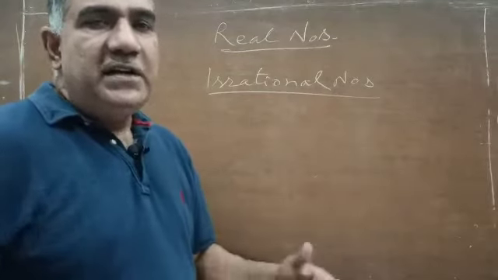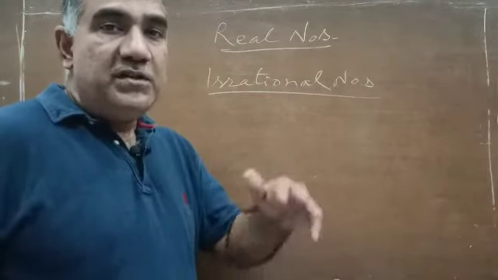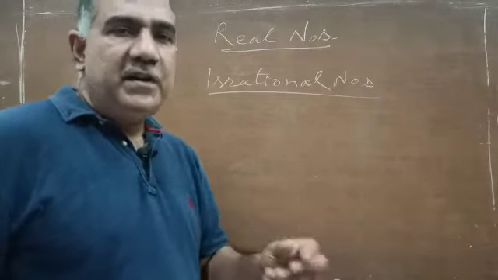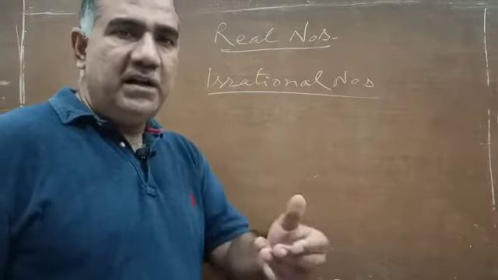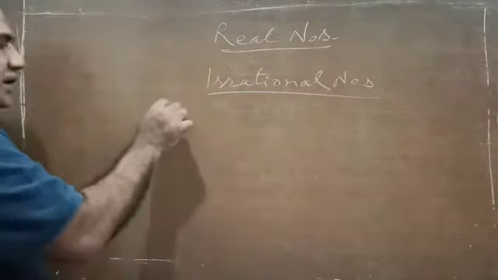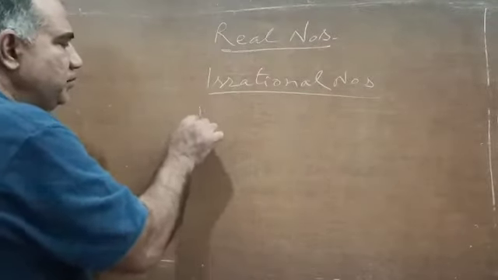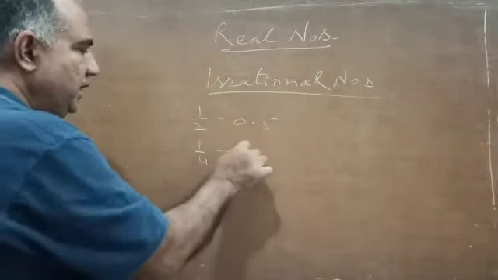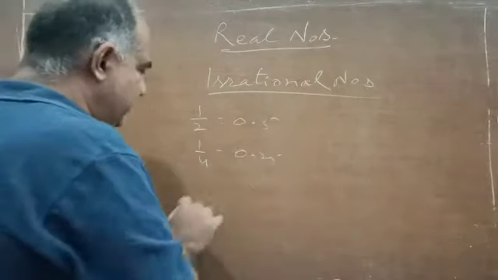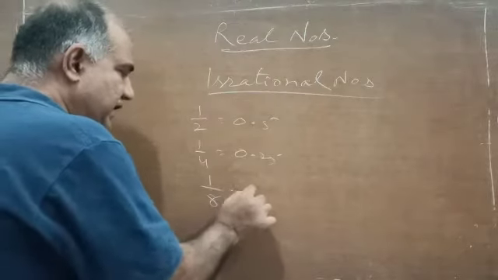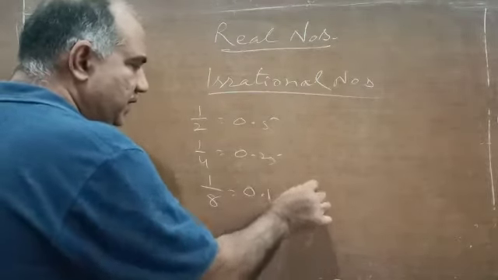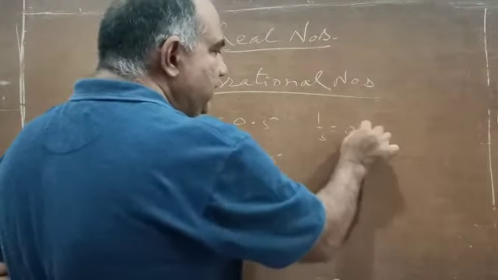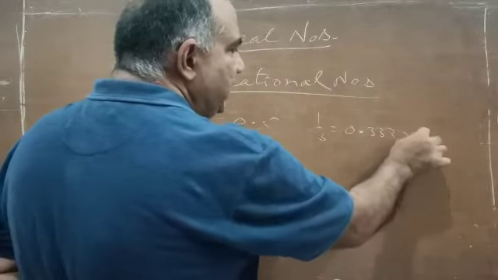Another way of defining an irrational number is, a number is said to be irrational if its decimal expansion is non-terminating, non-repeating. So this point we will elaborate a bit. If I take say 1 by 2, the decimal expansion will be 0.5. If I take 1 by 4, it will be 0.25. If I take another number 1 by 8, the decimal expansion will be 0.125. If I take yet another number 1 by 3, its decimal expansion will be 0.3333 and it will keep on going like that.